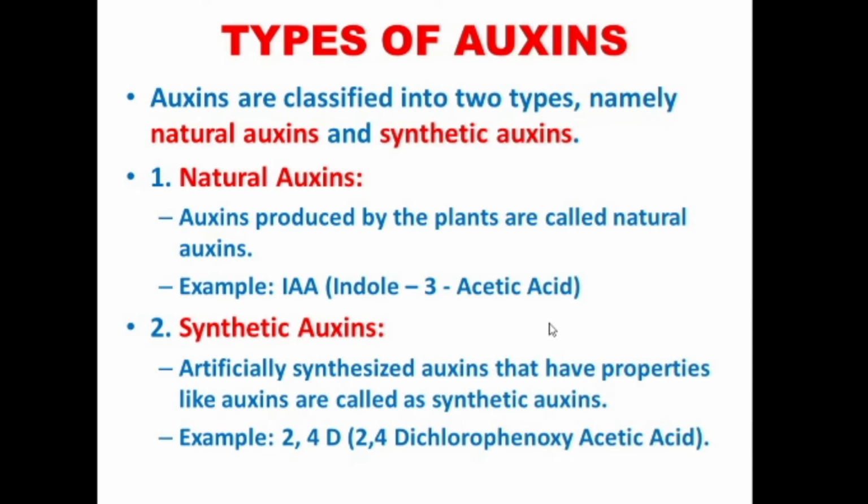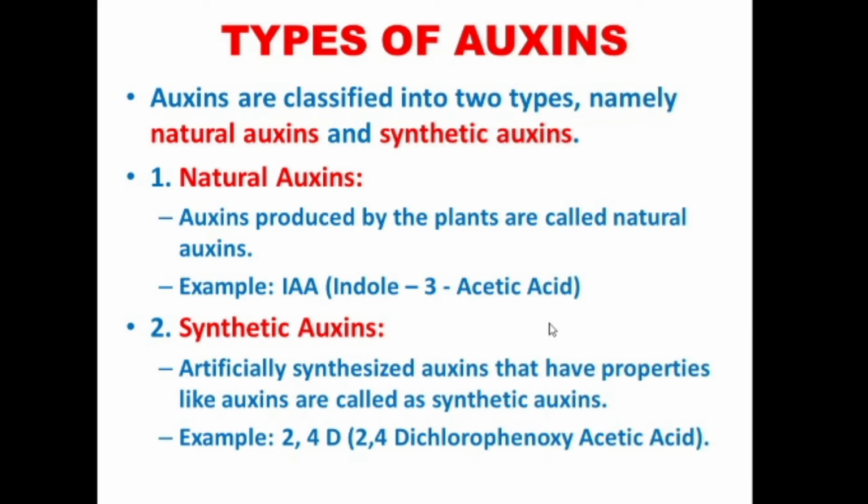Types of auxins. Auxins are classified into two types, namely natural auxins and synthetic auxins. Auxins produced by the plants are called natural auxins. Example, IAA. IAA is the short form of indole 3 acetic acid. Synthetic auxins are artificially synthesized auxins that have properties like auxins. These synthetic auxins carry out similar functions to the natural auxins, but they are artificially synthesized. That's why they are called synthetic auxins.